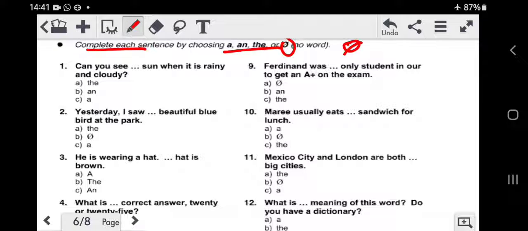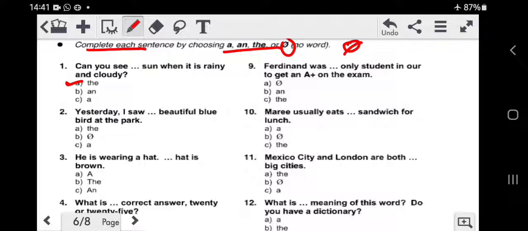Let's take the first one. Can you see the sun when it is rainy and cloudy? Now as I told you, earth, universe, sky, sun, moon, stars, they are all specific and definite. Therefore, we will always use the article the. This is the right answer. Can you see the sun when it is rainy and cloudy? Alright. Hope guys you are getting it.